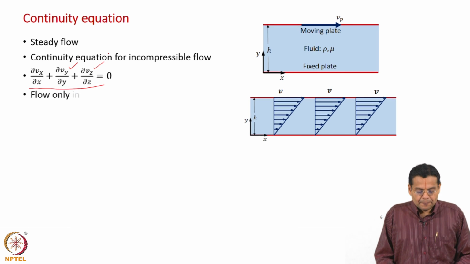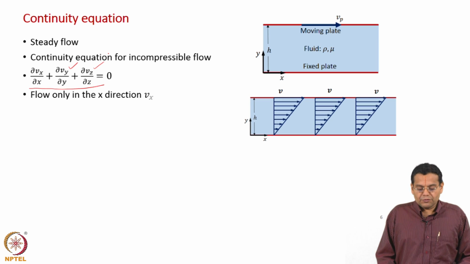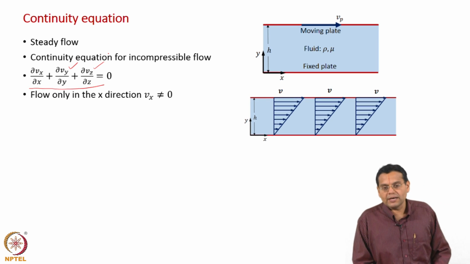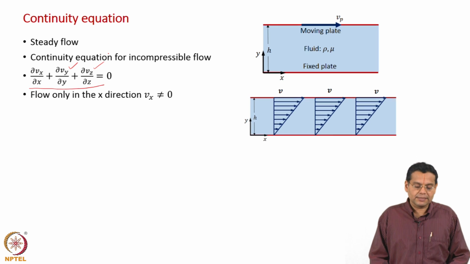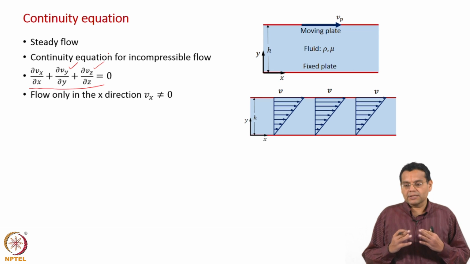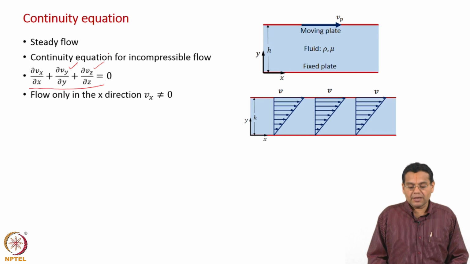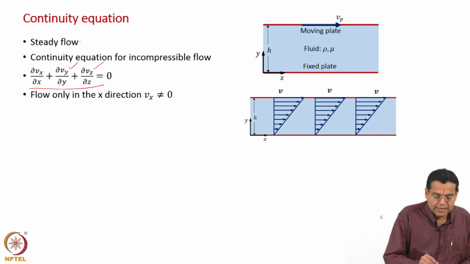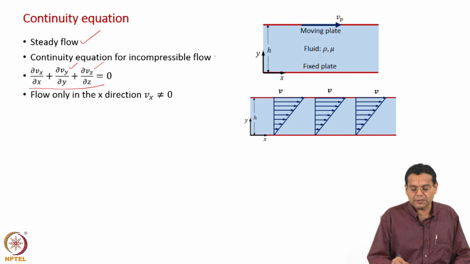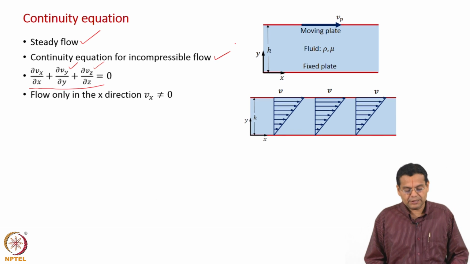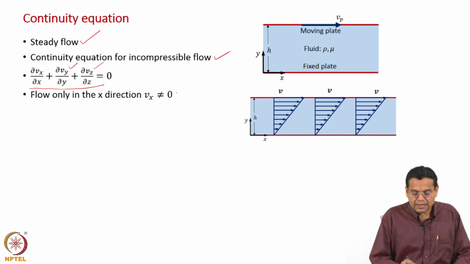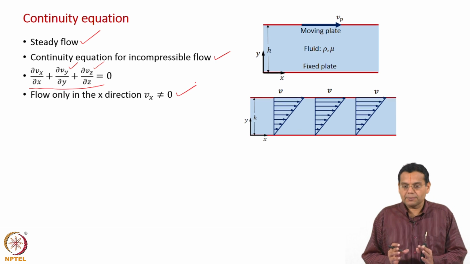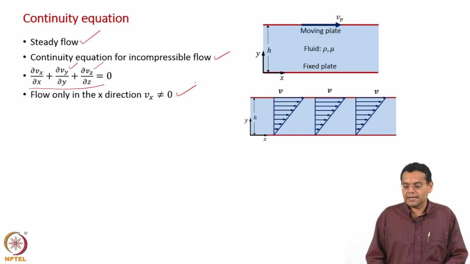Now, we will consider flow only in the x direction. As I told you some time back, we are not going to solve the complete Navier-Stokes and continuity equation. We are going to make assumptions specific to the problem. So, when I say specific to the problem, we are going to consider steady flow. Of course, incompressible flow comes along with the Navier-Stokes equation. Now, this is an assumption which you are going to make for this particular problem: flow only in the x direction. What does it mean?